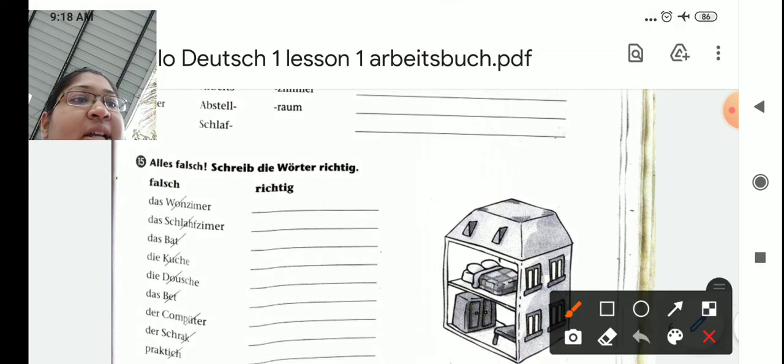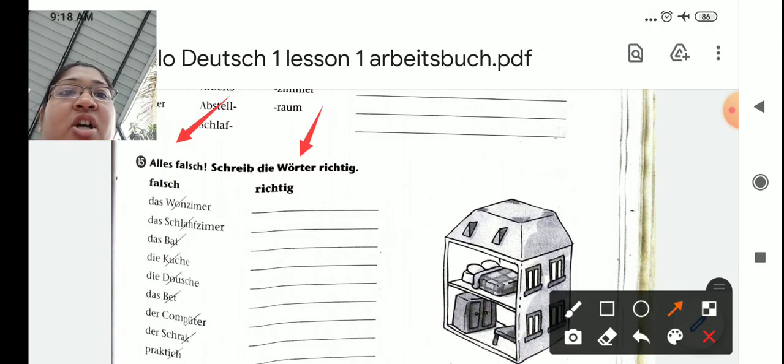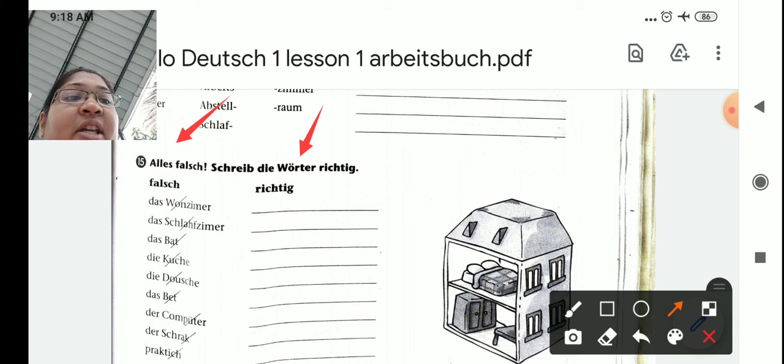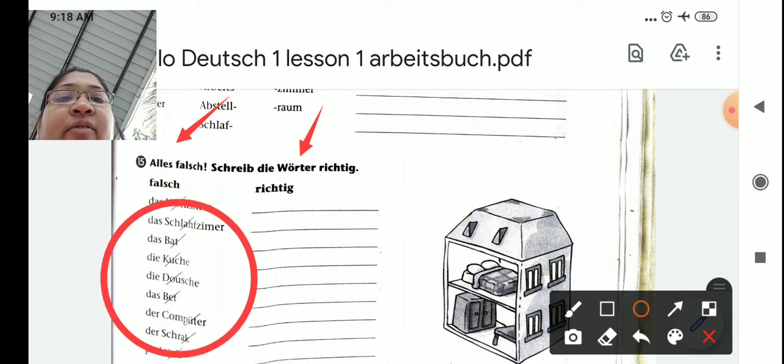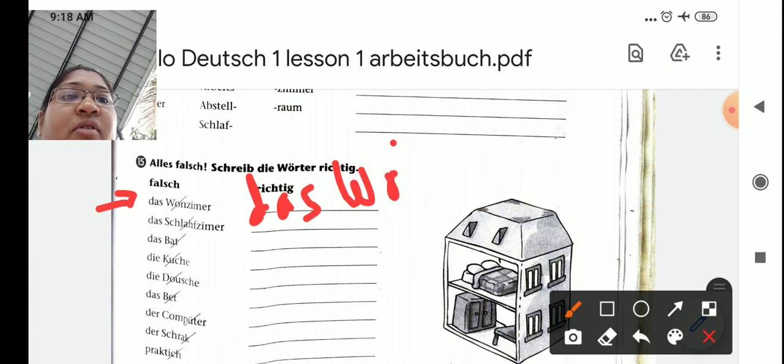What are they asking? Alles falsch. Everything is given wrong. Schreib die Wörter richtig. So they have given here all the wrong words, spellings, and you have to write here the correct spelling. One I will write for you. For example, das Wohnzimmer, the spelling is wrong, so you have to write here das Wohnzimmer.